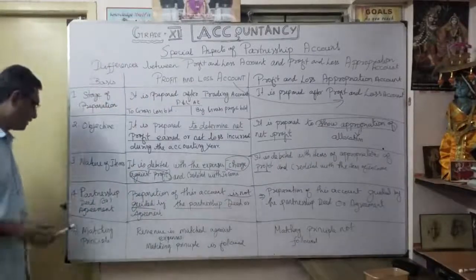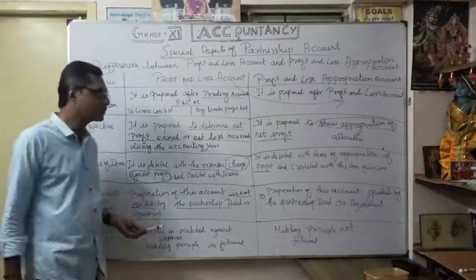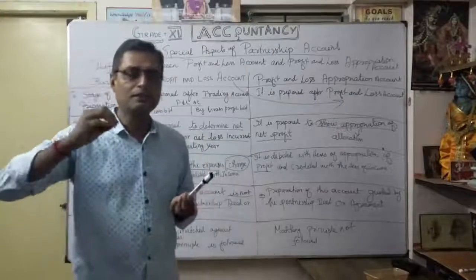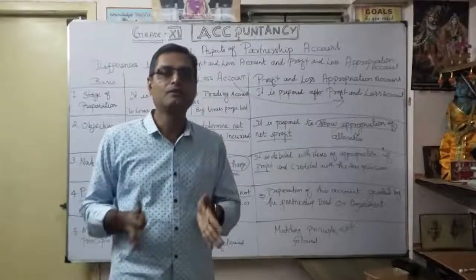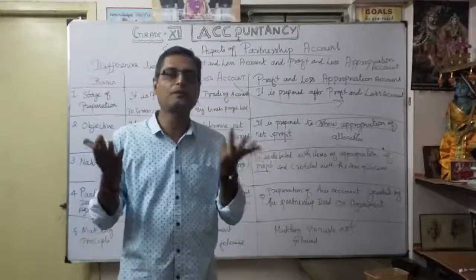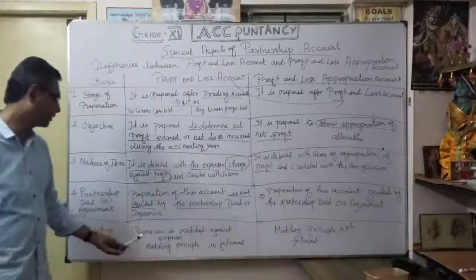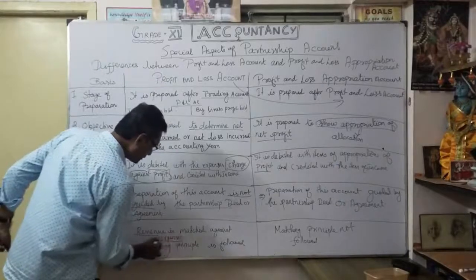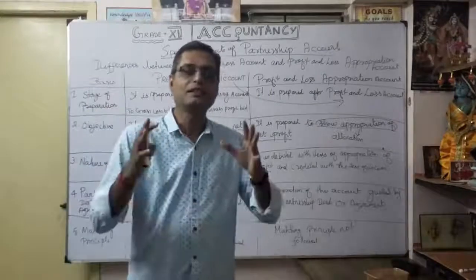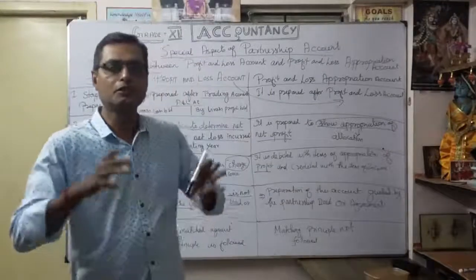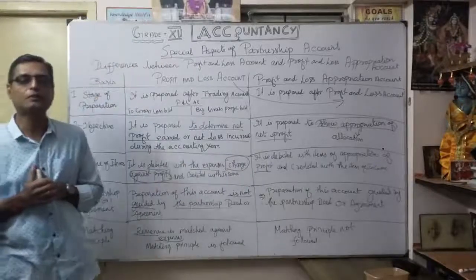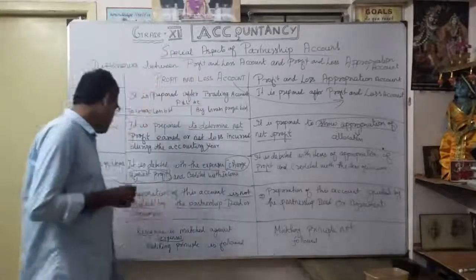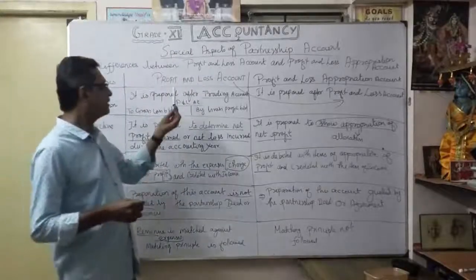Now finally, the matching principle. So what is the matching principle? You know very well the profit and loss account is prepared only for a particular year. In that particular year, what is our income, what are our expenses, and finally what is the profit or loss. That's why it is called the matching principle. Revenue is matched against expenses. Only that particular year's sales, purchases, and expenses give the true and fair view of the financial position of the company. That is our true profit. That's why you have to follow the matching principle under the profit and loss account.